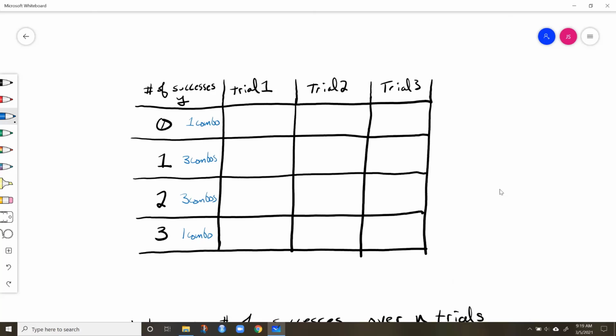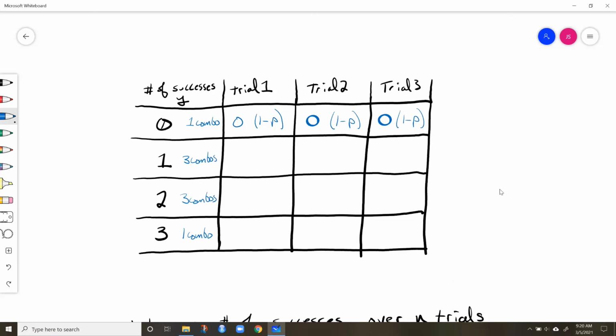But there's different ways that could happen. So how many different ways could we have 0 cars passing through out of 3 trials? Well, there's only one way that could happen, right? So we have 0 in the first trial, and that has a probability of 1 minus p, 0 in the second trial, 1 minus p, and 0 in the third trial with 1 minus p. Okay, makes sense, right? We're following so far. So each of these independent trials has a probability of 1 minus p of happening, and we only have one way of having 0 cars pass through.